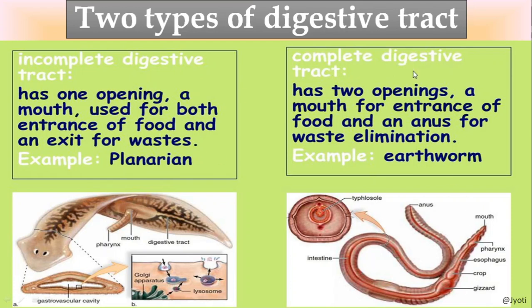Now coming to the complete digestive system. It is seen in case of Annelida. I have shown it in the Annelida. In Annelida you can see there is a mouth at one end of the body, and at the other end of the body the anus is there. Mouth is for ingestion of the food and anus is for the egestion of the food.